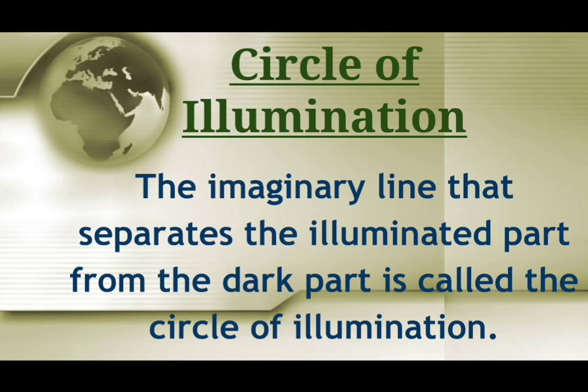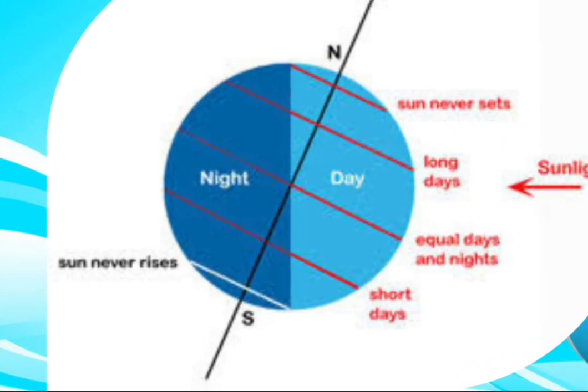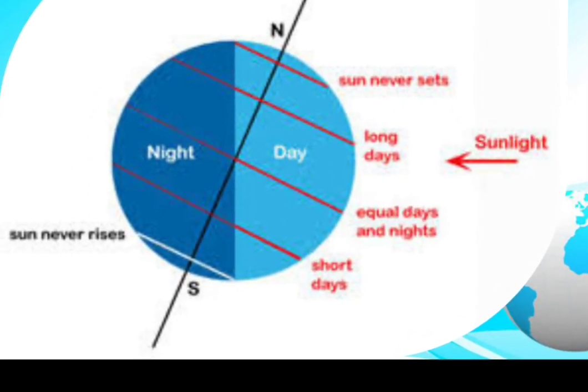Let us see the image. This shows the rotation of the earth and the circle of illumination. Here, the light blue color part shows the daytime and the dark blue color shows the nighttime. When the earth rotates, the sunlight falls on one side and it experiences daytime, and the opposite side experiences night. Do you understand? This is the circle of illumination.